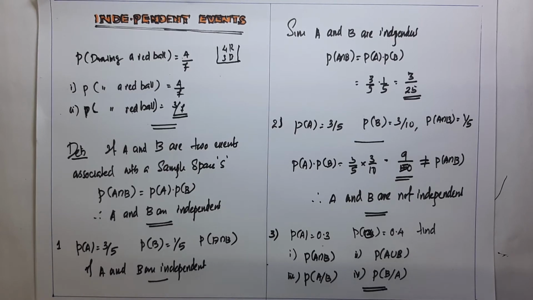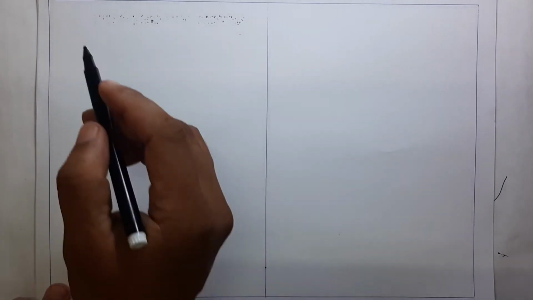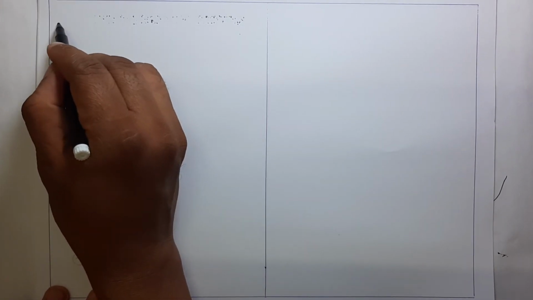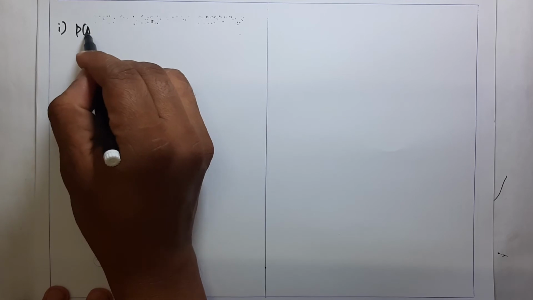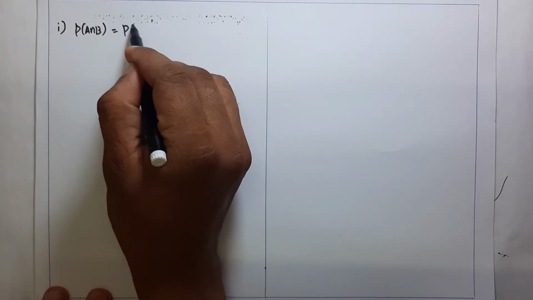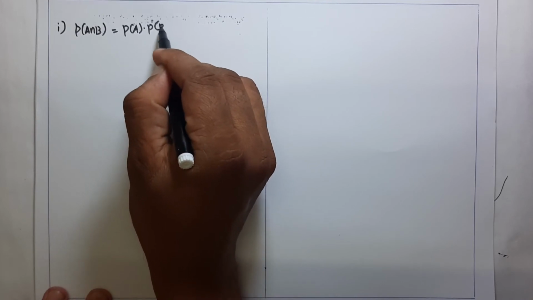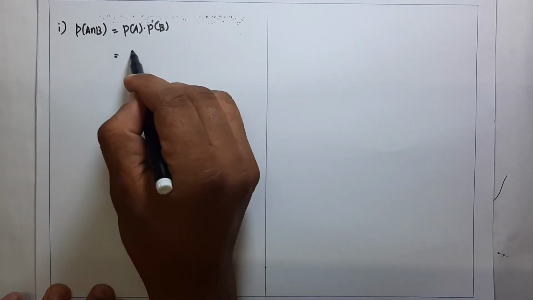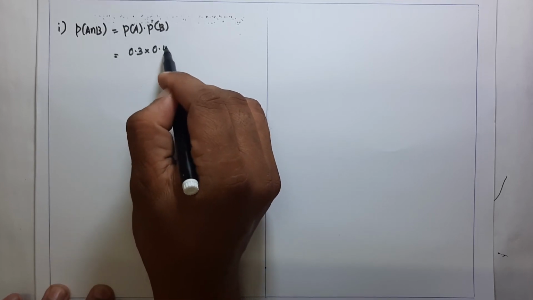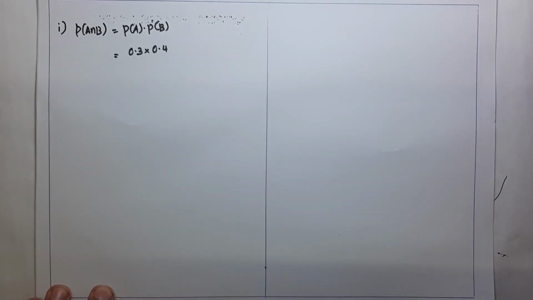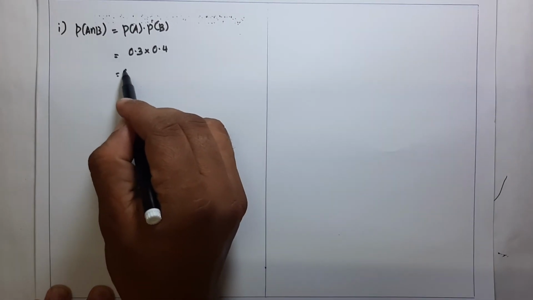Here given P of A is equal to 0.3, P of B is equal to 0.4. Find P of A intersection B, P of A union B, P of A given B, P of B given A. Here given A and B are independent. Since A and B are independent, our first question, P of A intersection B is equal to P of A into P of B. Here P of A is 0.3 into 0.4, and we get the answer 0.12.